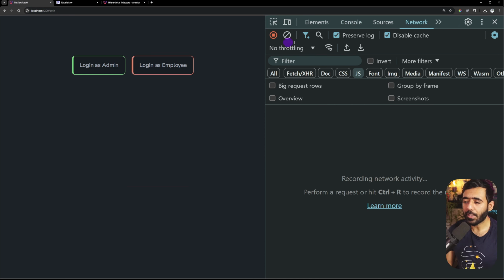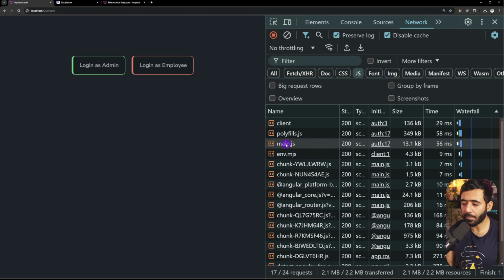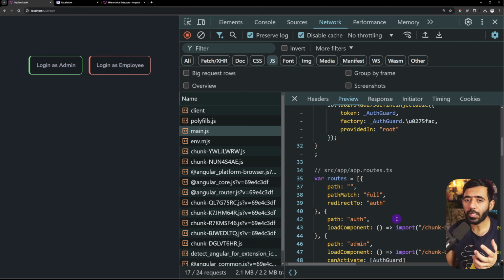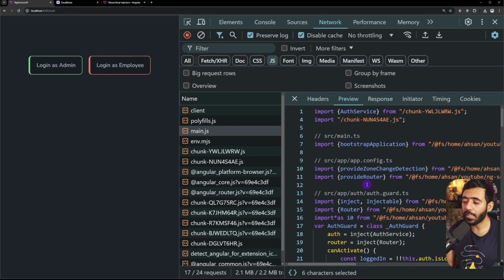Now let's say we refresh after clearing the network. If I refresh now, you're going to see a bunch of files here. For example, the main.js, which essentially contains the information that's really important for the app to actually bootstrap and run. For example, what routes are there? What is the default route where it should go? Similarly, you would find references to other files. So this is not everything in the main.js, but we also have other chunks as well, which are loaded as well. But they all are loaded as soon as the application is loaded or when the user opens the application. So all of this would still be loaded.